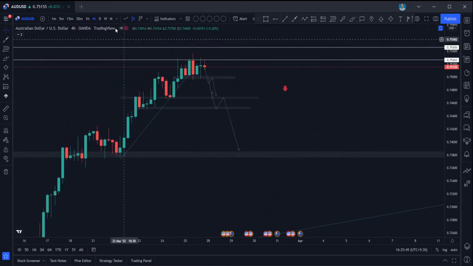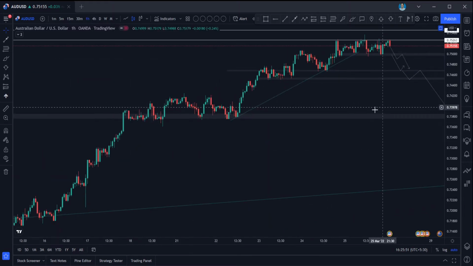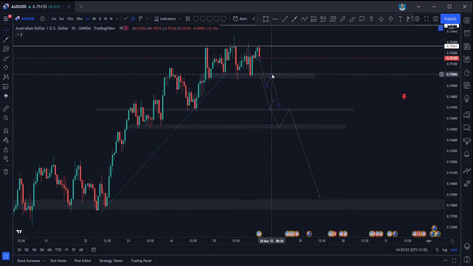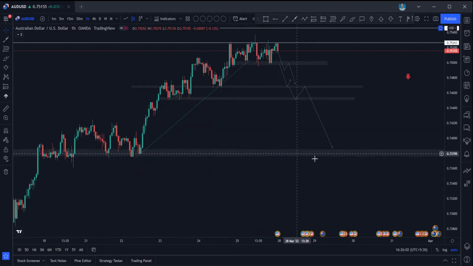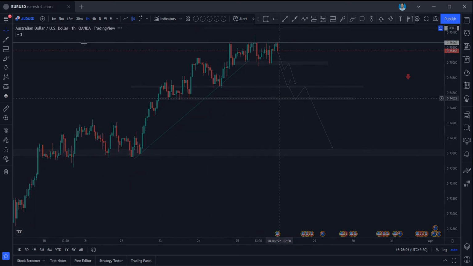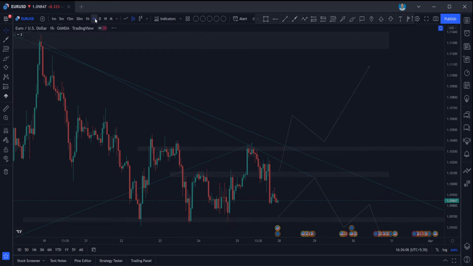So if it is breaking down in the 1 hour time frame, it is breaking down, retest down, and it can take support and go up. Or even if it is going down, it can take support here and break down again, you can go for long to this target, guys. So that would be for AUD/USD. Next we can go with